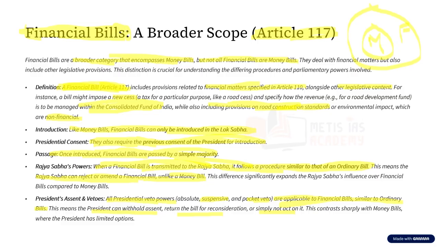And with respect to the money bill, the president has only the absolute veto. But with respect to the financial bill, the president has the absolute, suspensive as well as pocket veto. So this is the difference between financial bill and money bill.